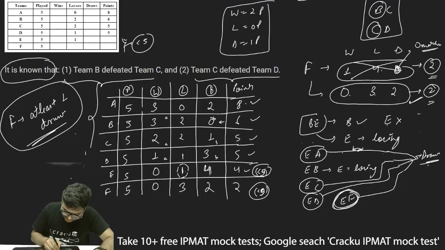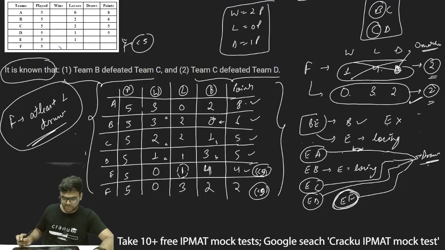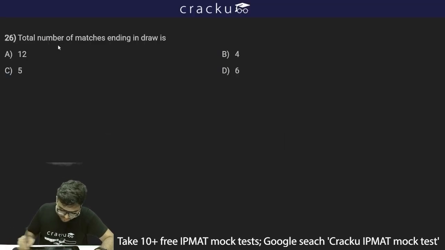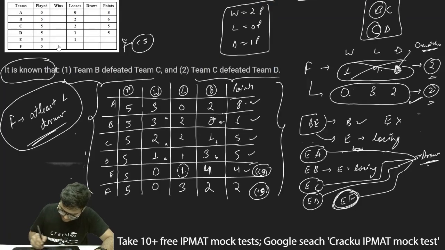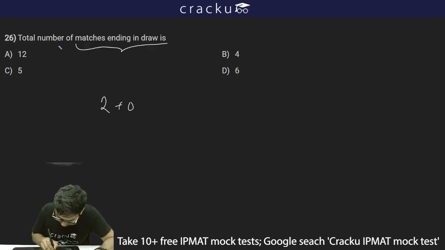So this is my entire table for all the 6 teams: number of matches won, lost and drawn, and the total points scored. Now let's look at the questions. The total number of matches ending in a draw is, if we count the total number of matches drawn, 2 plus 0 plus 1 plus 3 plus 4 plus 2.